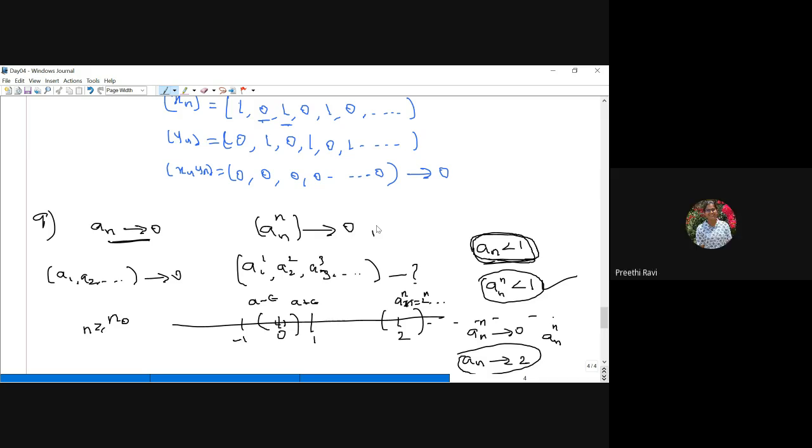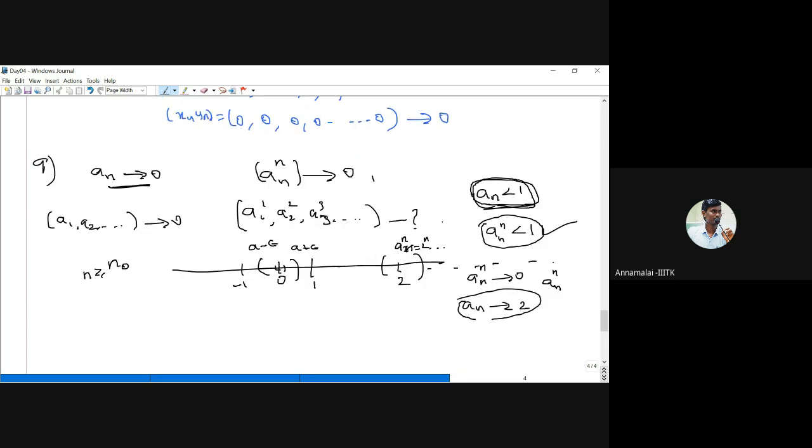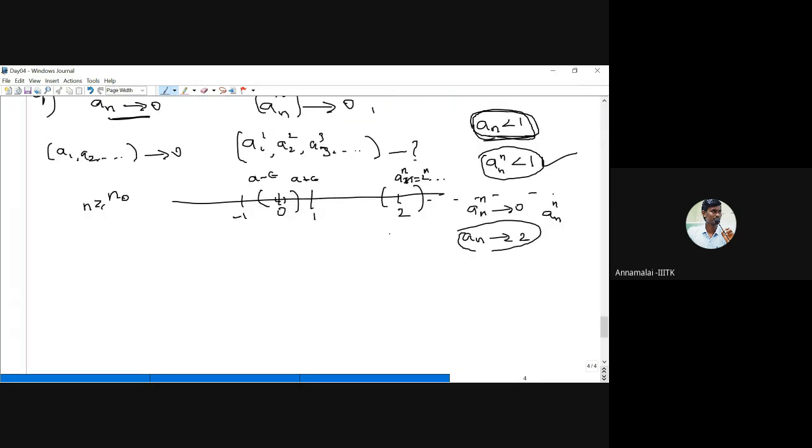So this is only for a decreasing sequence which tends to 0, sir? No, not only decreasing. Maybe anything. So we can approach 0 from any direction. Suppose we have a point 0 here, and some sequence. Suppose I am taking A1 here, A2 may be here, A3 here, A4 here.